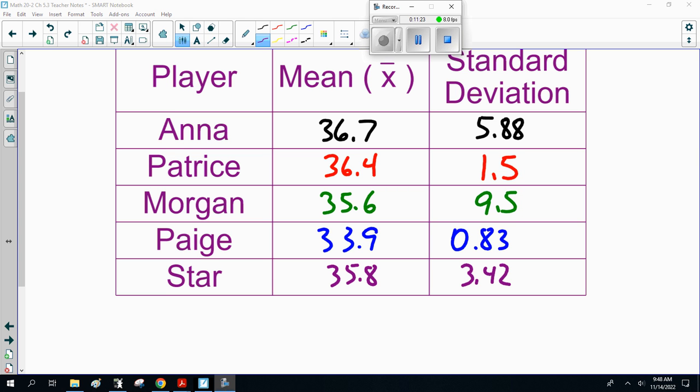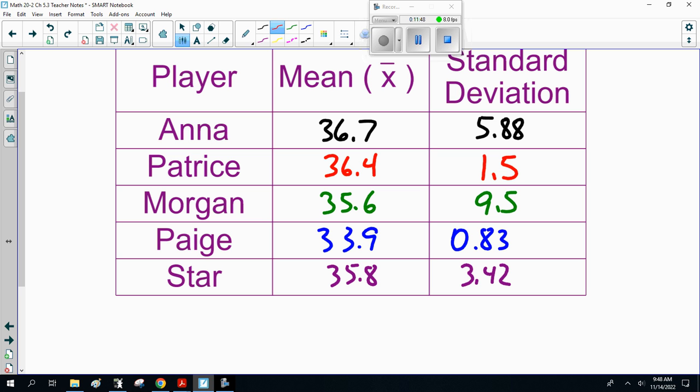Okay, welcome back. Now, for Paige, I got an average of 33.9 and a standard deviation of 0.83, and Star was 35.8 with a standard deviation of 3.42. Now, who's the most valuable player? Here we're going to argue about it. So you have to choose a number, choose a player, and justify your answer.